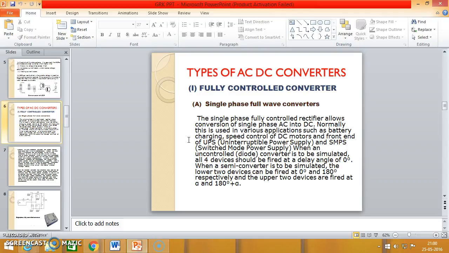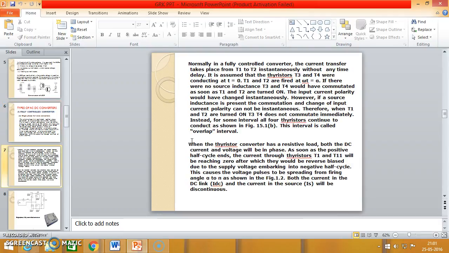When a semi-converter is to be simulated, the lower two devices can be fired at 0 and 180 degrees respectively, and the upper two devices are fired at alpha and 180 degrees plus alpha.